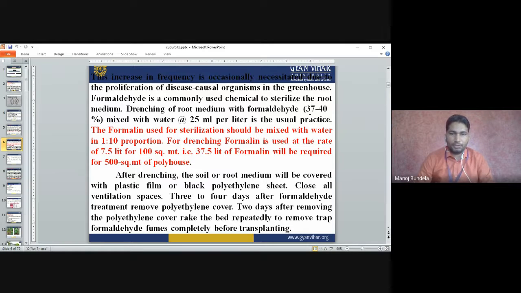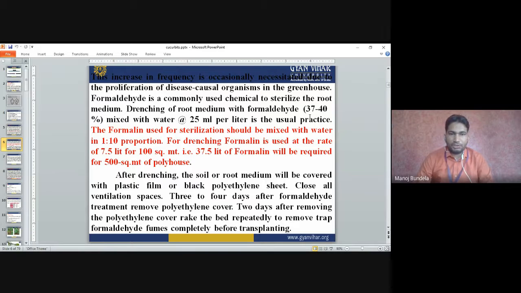For drenching, formalin is used at the rate of 7.5 liters for 100 square meters of area. So normally we use 7.5 liters of formalin for 100 square meters. 37.5 liters of formalin will be required for 500 square meters of polyhouse.